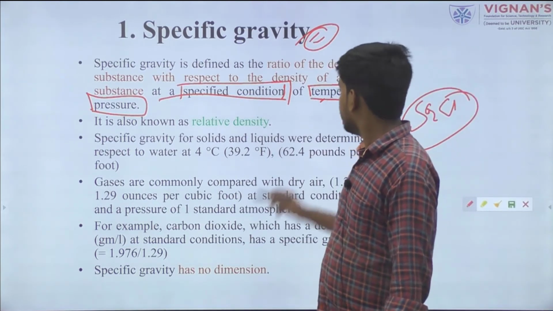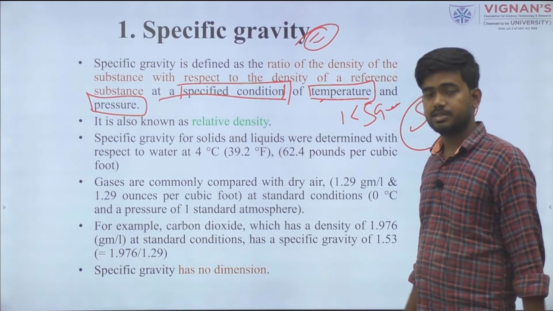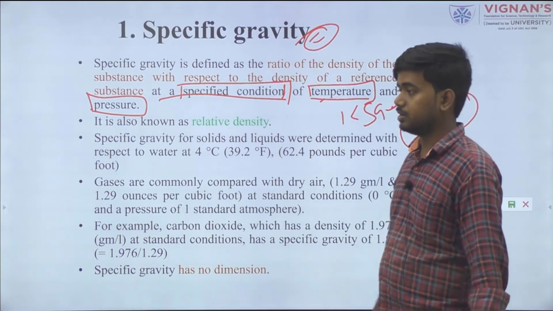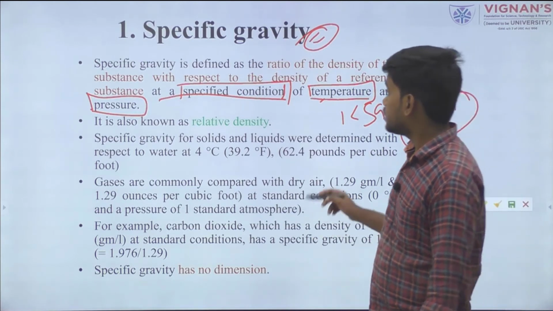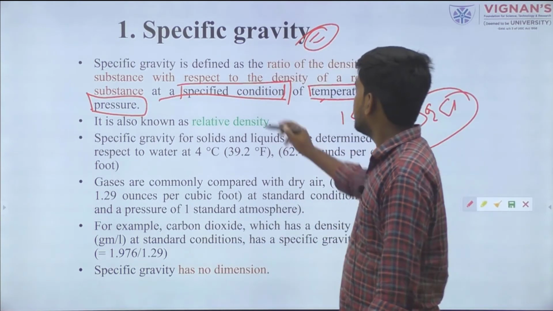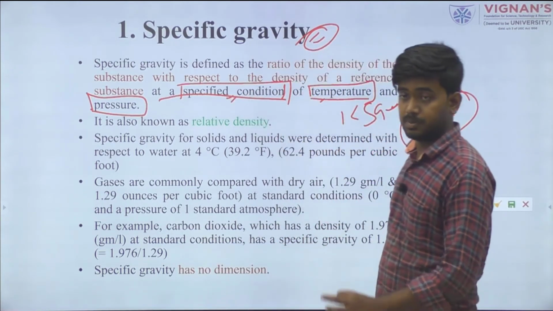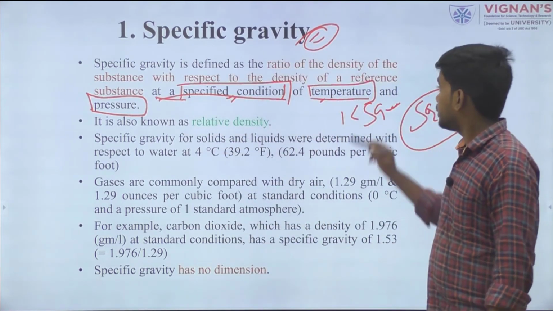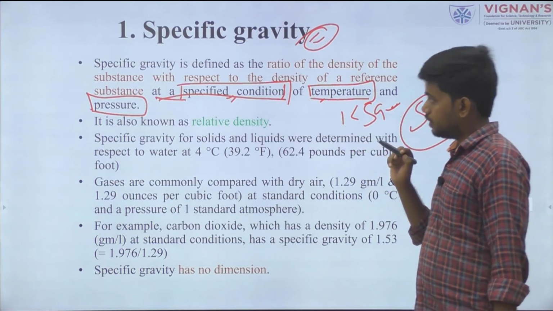If we change this temperature, maybe the density value of water or some other liquid or reference sample also changes. That's why it is clearly mentioned that specific gravity is measured at a specific condition with respect to temperature and pressure.